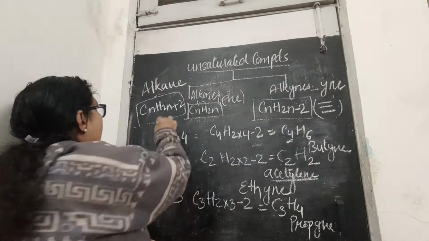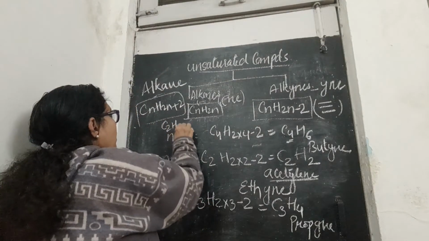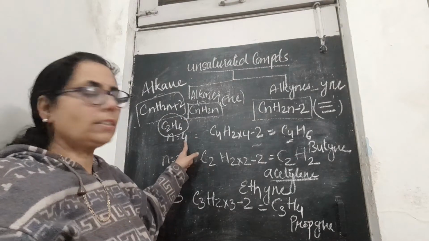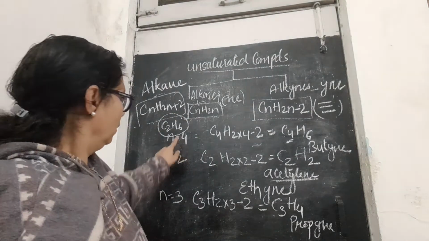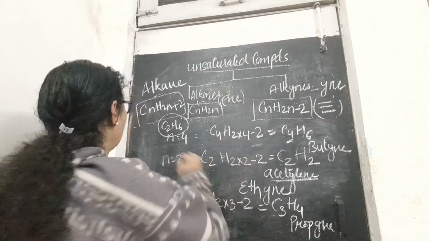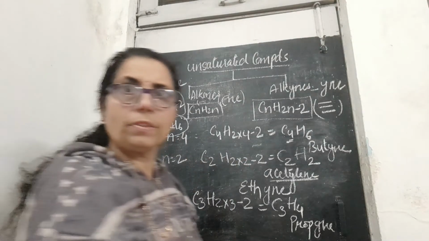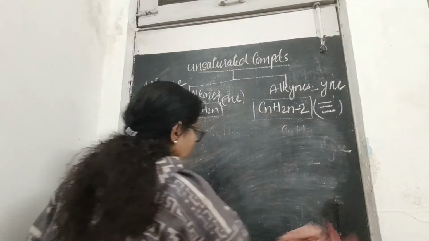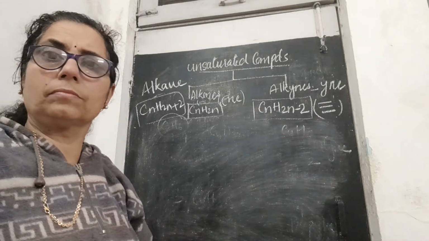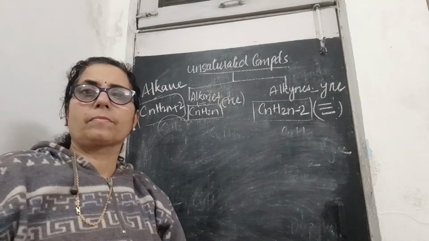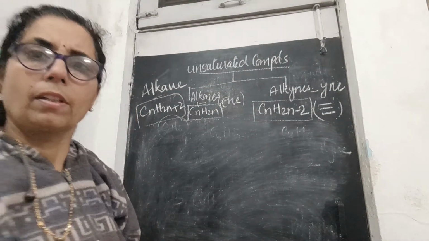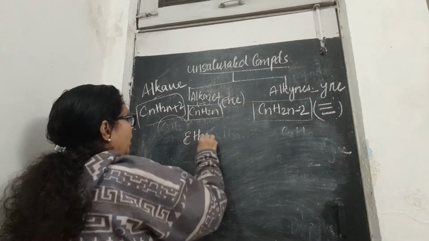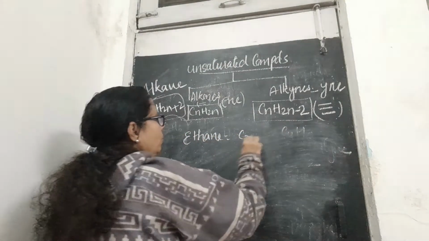You will see that in alkane, ethane is C2H6. This is ethane with 2 carbons. I will show it to you once again. When we write out the alkane, ethane, C2H6.